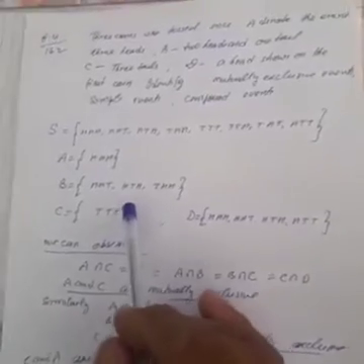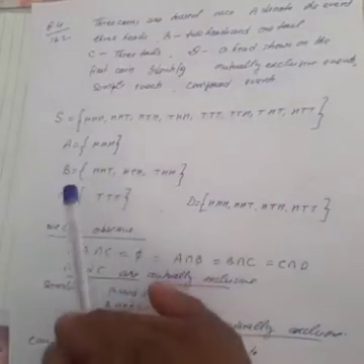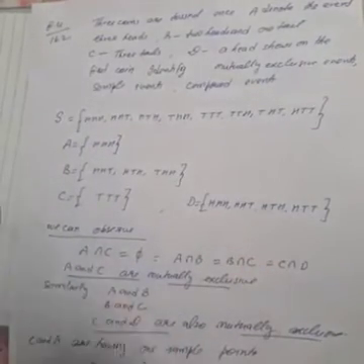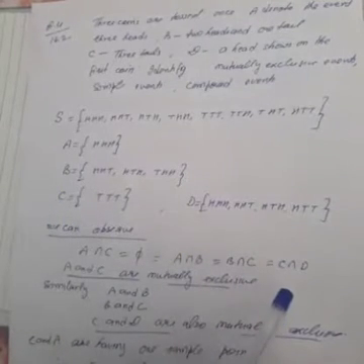Now to find mutually exclusive events, you have to check A intersection B and the intersections of the various sets. These are 4 sets. First, A intersection C: there is no element common, so it is phi. Similarly, A intersection B has no element common, so it is also phi. Similarly, B intersection C is also phi, C intersection D is also phi.